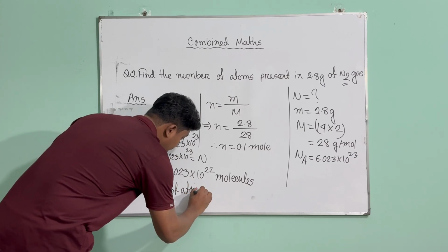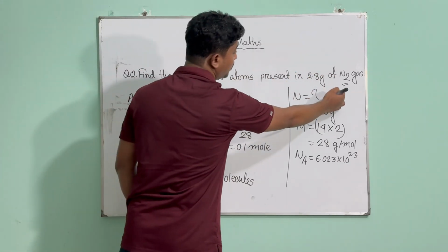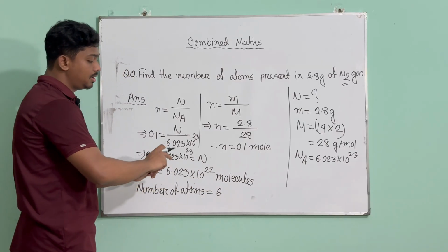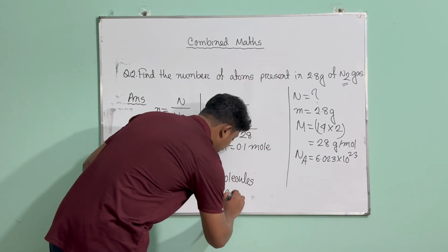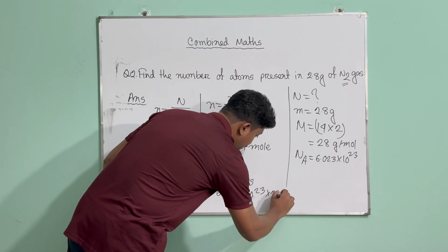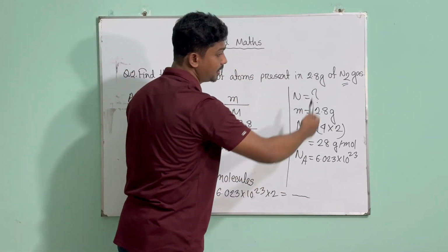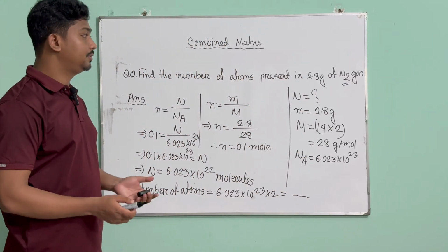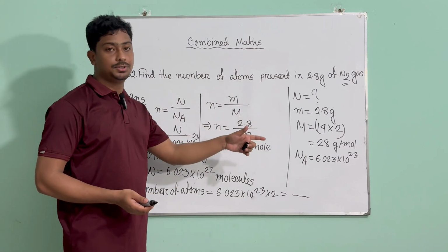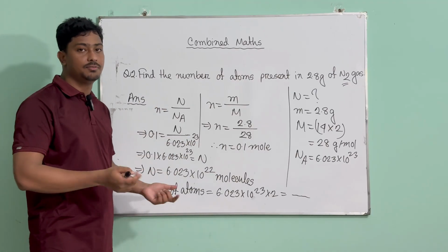you need to multiply that number with 2, because one nitrogen molecule has two atoms, so this number of nitrogen molecules will have to be multiplied by two atoms. So 6.023 into 10 power 23, then you'll have to multiply it by 2. So whatever the result you find here is the number of atoms in your 2.8 gram of nitrogen gas. So this is how, even if your direct formula is not working, you can use the other formula, other information to find missing information, use the missing information in the direct formula, and then find your result.